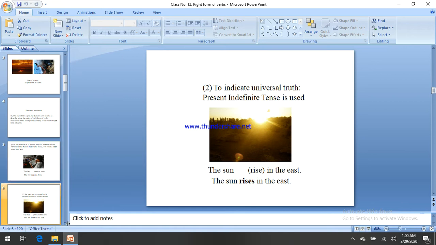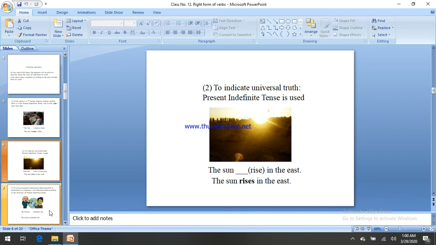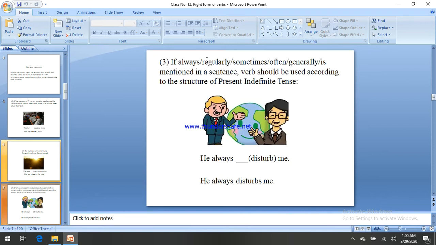Let's jump to the next slide, the next rules. Then start new rules. If always, regularly, sometimes, often, generally are mentioned, these words are called tense markers. You have to memorize these words. If these words are in any sentence, the sentence should be in present indefinite tense.